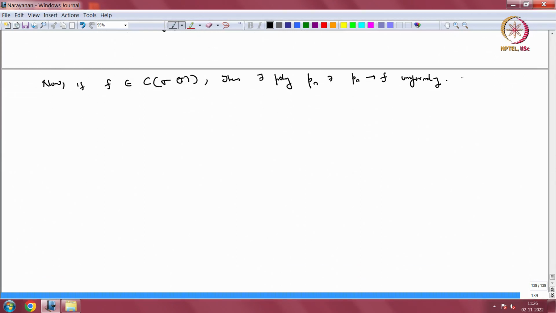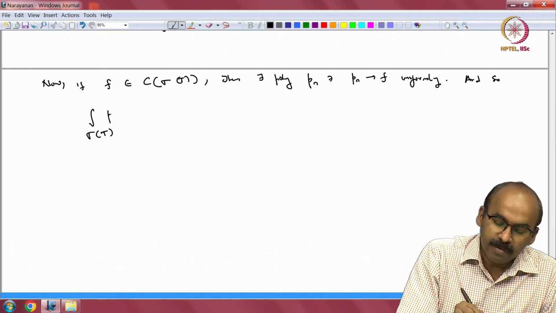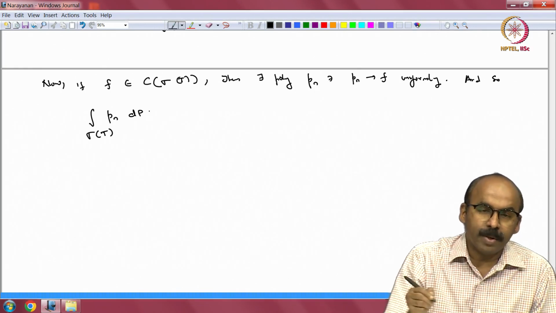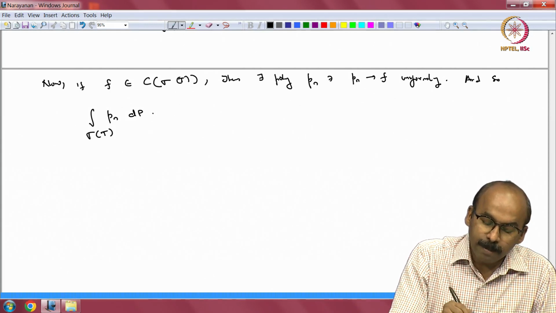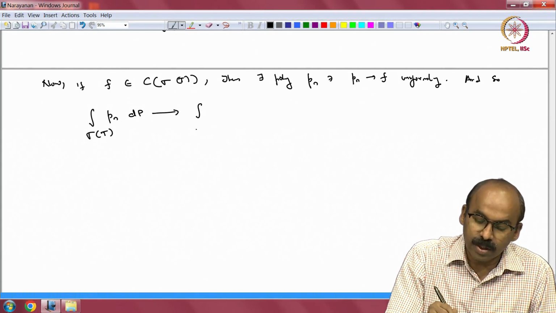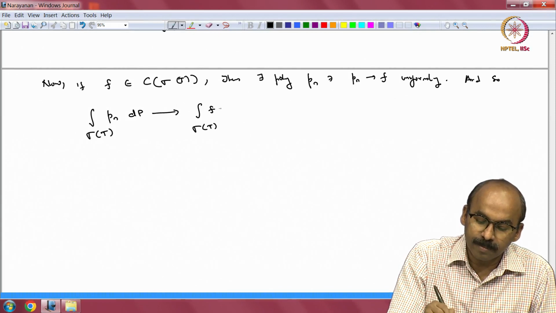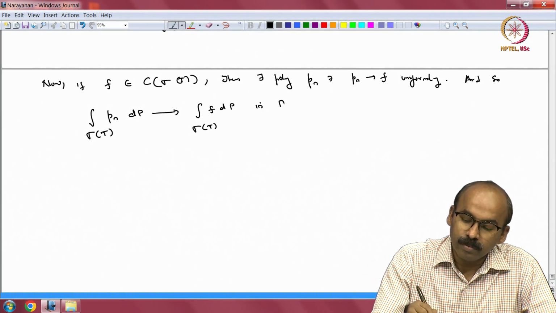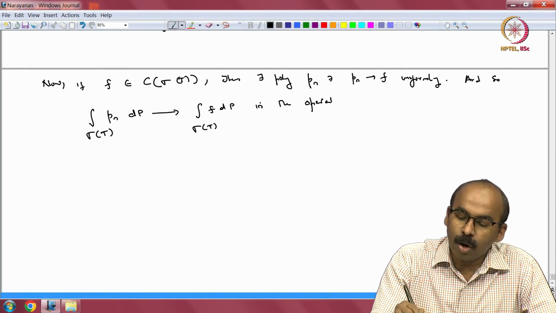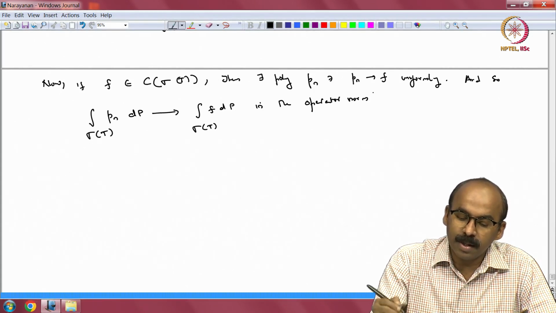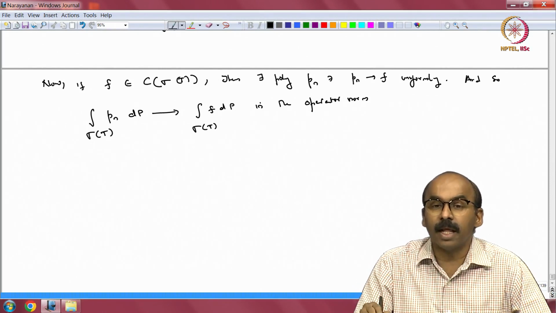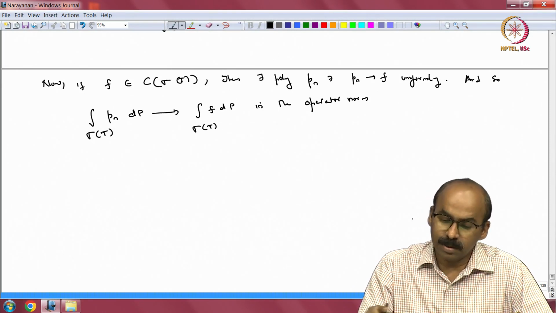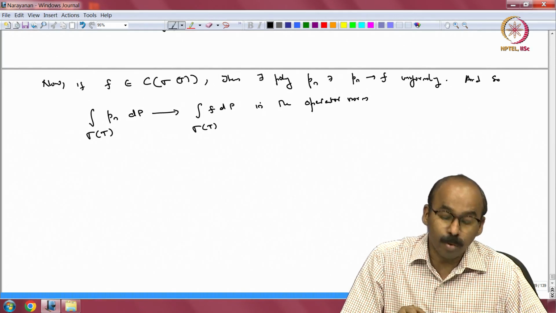And so, the integral of p_n with respect to this projection valued measure, that particular operator has to converge to the integral over sigma t of f dp, okay, in the operator norm, right, because we are still in the continuous functional calculus case, where we have a star isometric isomorphism.